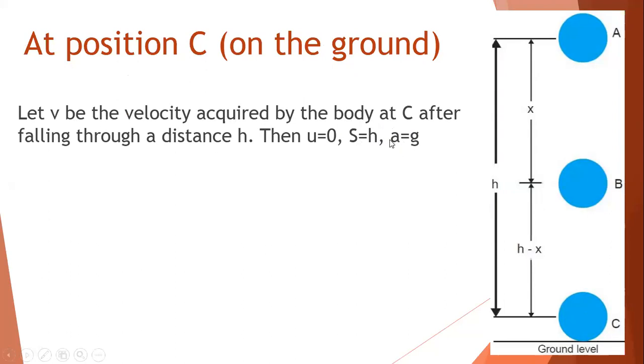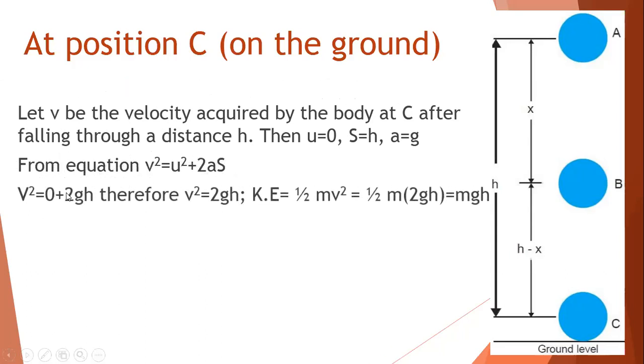And how much is the acceleration due to gravity? The acceleration due to gravity is g. Okay, so from the equation again, v square is equal to u square plus 2as. The u square value is 0. So what is my v square? You will find our v square comes out to be 2gh.